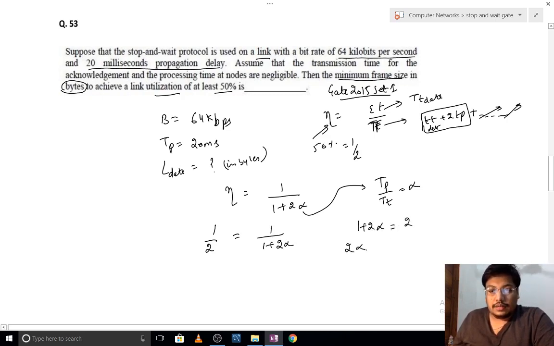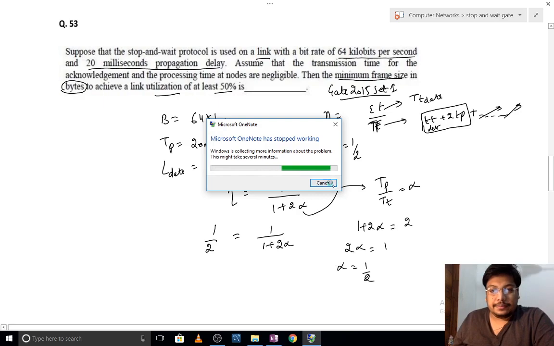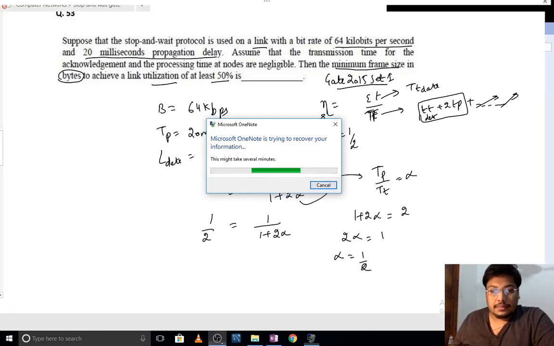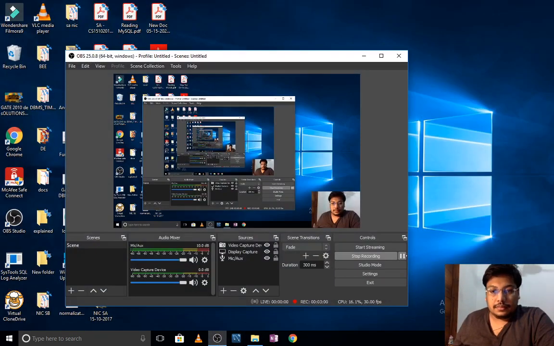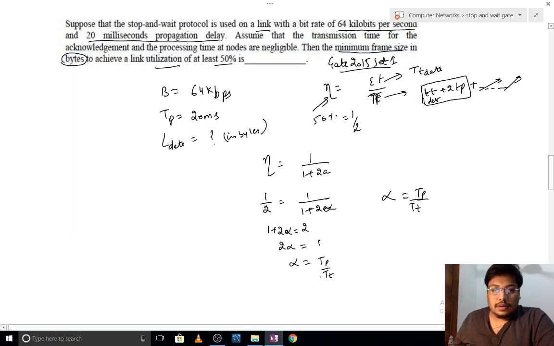So 2 alpha is equal to 1, alpha equal to 1 by 2. So alpha is TP upon TT, and so TP upon TT is equal to 1 upon 2.